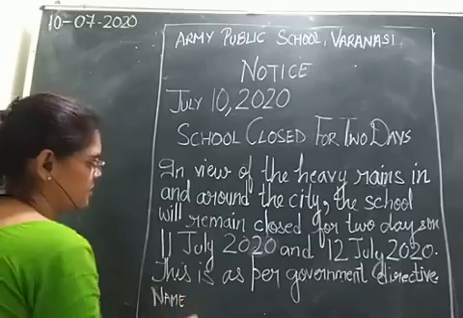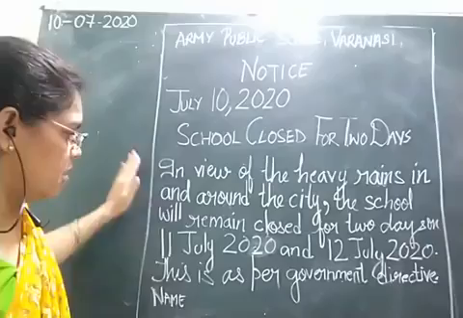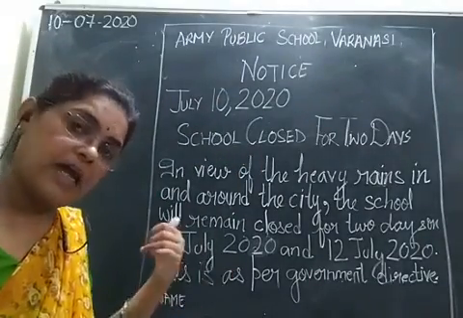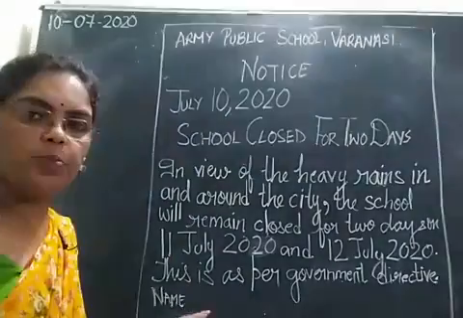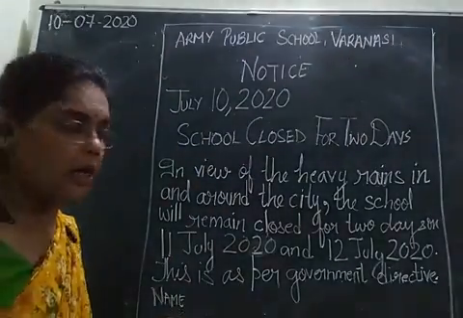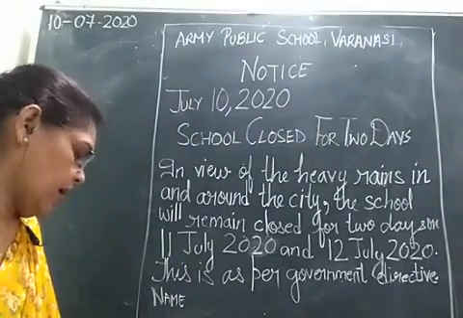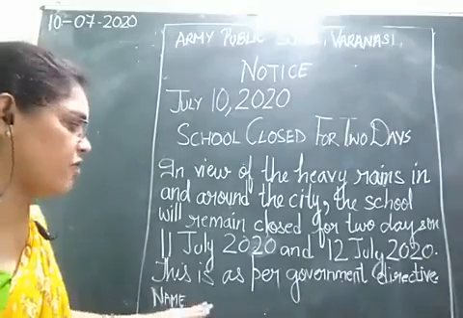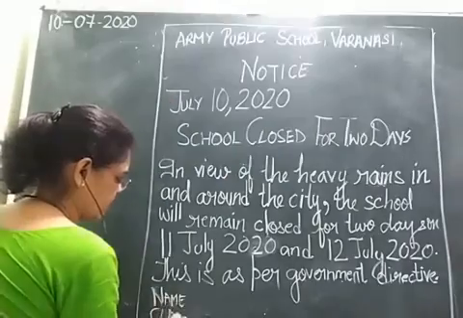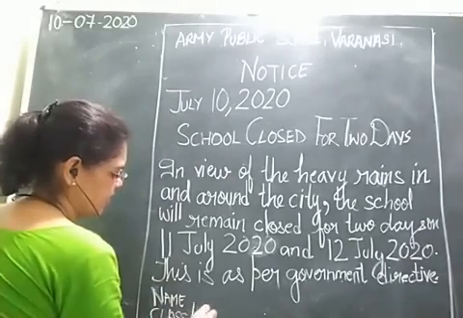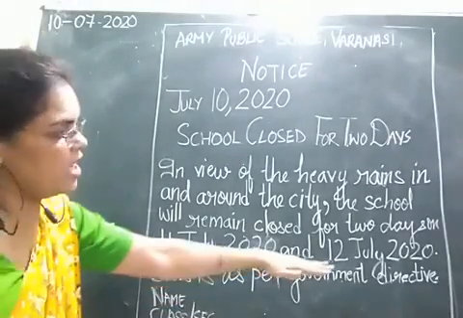in capital letters, and in case the question says imagine yourself as the head boy, head girl, you'll be writing your name and below it you'll be writing head boy or head girl. But in our question nothing is mentioned, it only says write a notice. So we'll be writing our name and then class and section. After that, we will be closing the box.